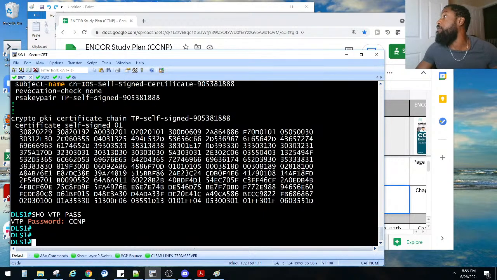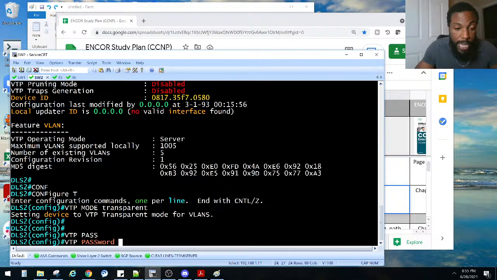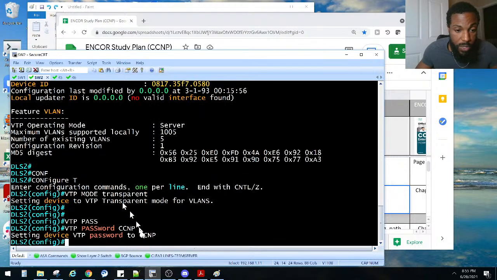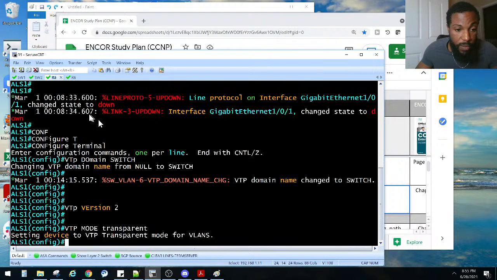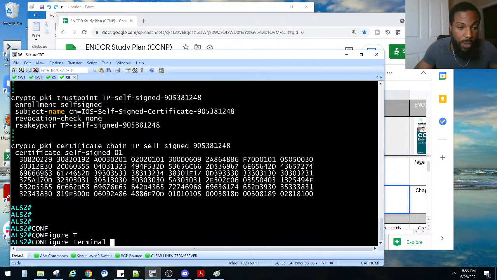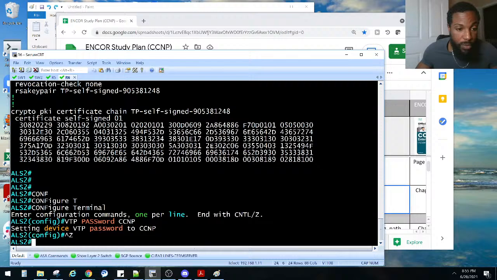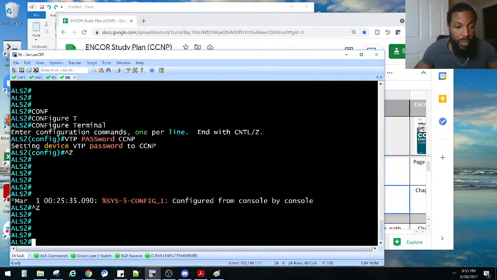What else we got? We need to make sure we put that password on all the rest of these other switches, right? So we said VTP password is all caps CCNP. So we set the password to that. Same thing for these guys right here. Password is CCNP. Finally, this guy, global config mode, password is CCNP, right? We did put him in the domain, didn't we? I hope we did.